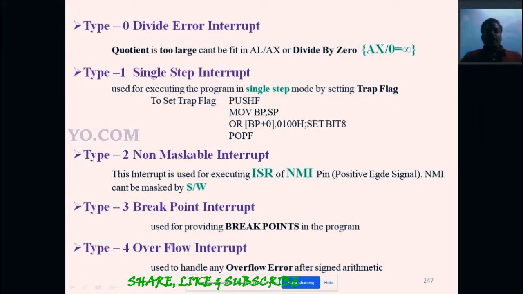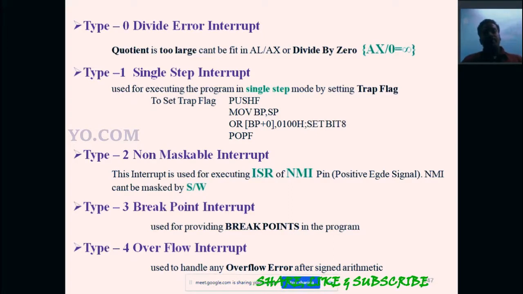If you divide any number by 0, it shows infinity. In our calculator, it shows a math error. According to the different device, it will show some message. So how does it show the message? If any number is divided by 0, at that time the particular interrupt is activated. The type 0 interrupt is activated in the microprocessor, so that indicates some error.